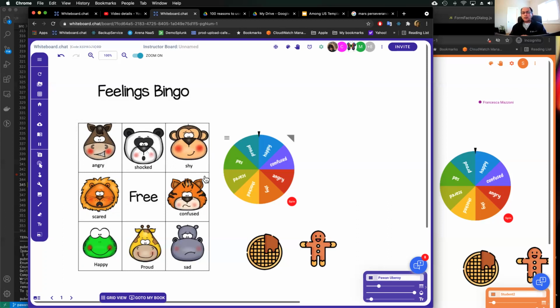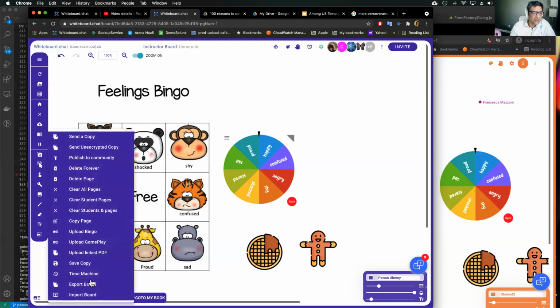If you save a board, how does it work when you want to use it again? Do the cloned objects and widgets still work? Yeah. If you have exported the board, or saved a copy, or sent it to another teacher or published it to community, any of those, all the objects that you have set to clone or move or everything still works as is. It will come back exactly the way it is right now.